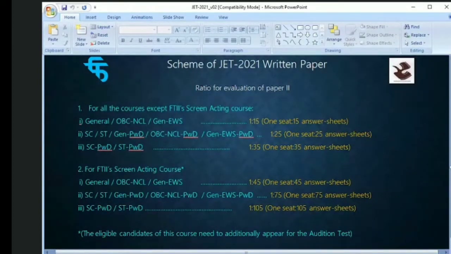For all the courses except FTIS screen acting, you may see it is 1:15 for general, OBC, NCL, general, EWS. So for each seat, the top 15 answer sheets will be checked. For each seat, the top 25 answer sheets will be checked for, say, SC, ST, general, PWD, OBC, NCL, PWD, general, EWS, PWD, etc. I'll give you an example, but just go to point number 2.